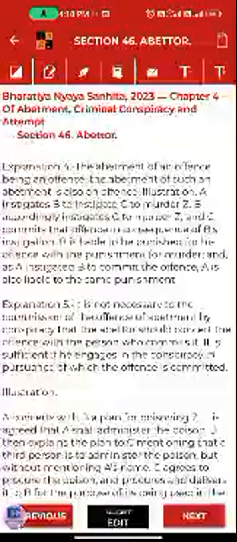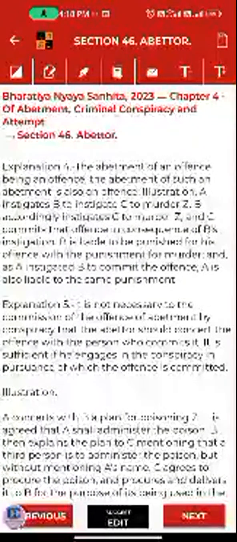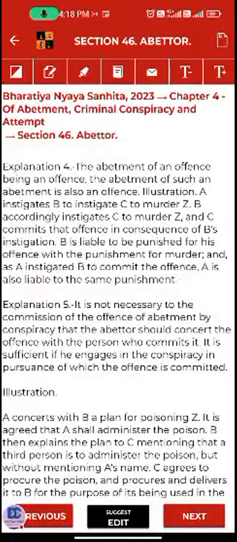Explanation 4: The abetment of an offense being an offense, the abetment of such an abetment is also an offense. What it is saying is that there will be an offense, and abetment of that offense is also an offense.